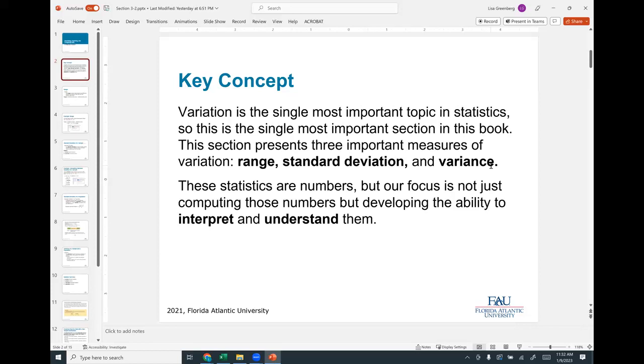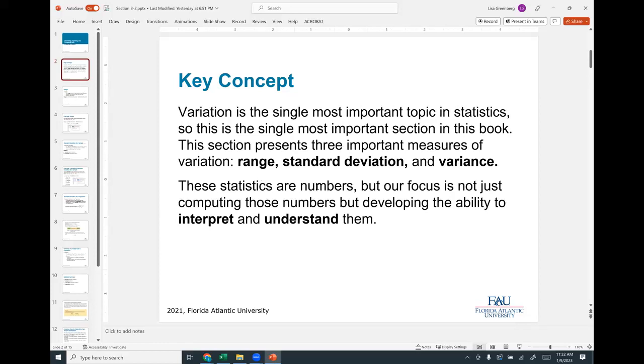They may vary by maybe 6 inches at most, in general. Now we have people that are not very tall, and we have people that are very tall. Those are at the edges of our numbers, but I would say probably most people are in a certain range, right? And that's what we're going to talk about.